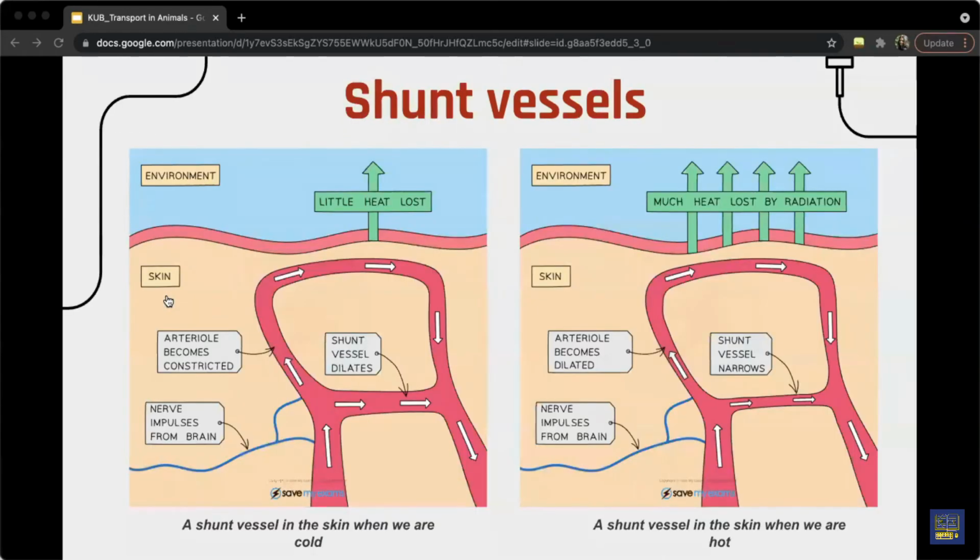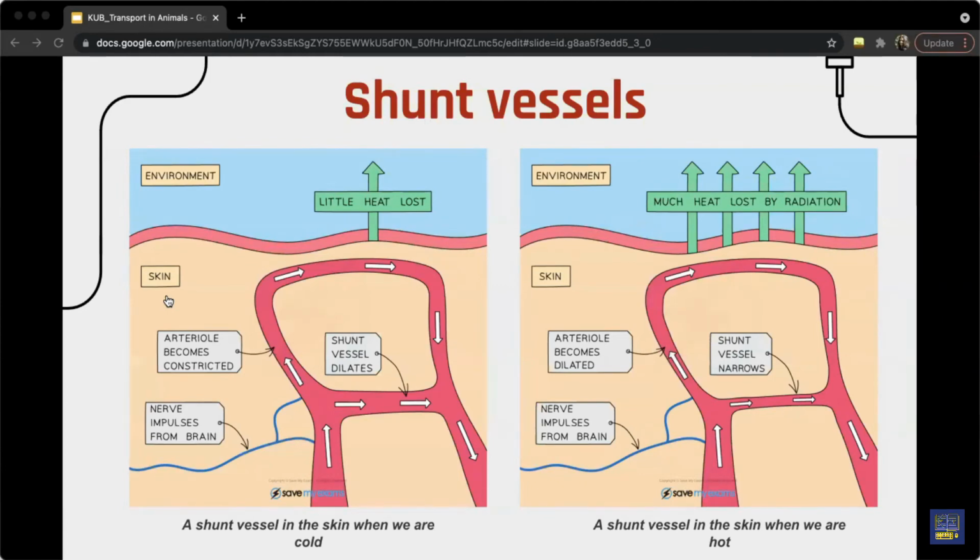So shunt vessels. What are shunt vessels? Shunt vessels come into use when the cardiovascular system needs to redistribute the blood to specific areas of the body. This redirection is caused by vascular shunt vessels. They open or close to control the amount of blood flowing to a specific area.